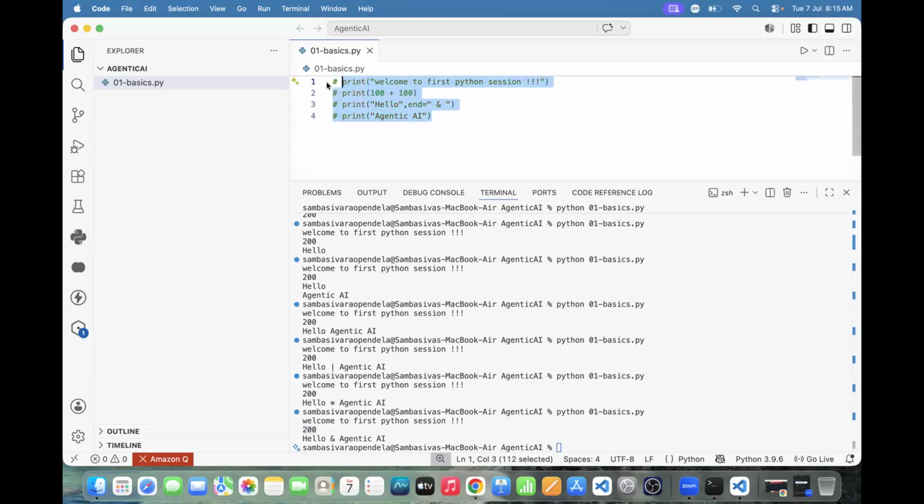Can I use Control question mark? Yes, in our laptop you have Control question mark. All the lines, whatever lines are there, we are able to comment at a time here. Fine. Team, speed okay?